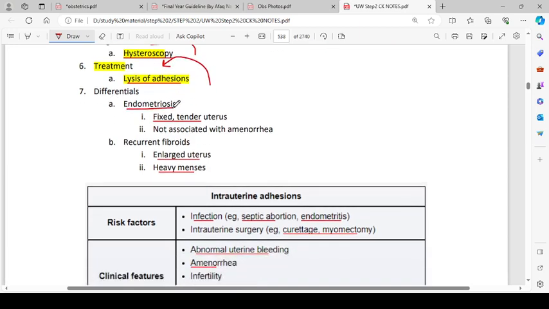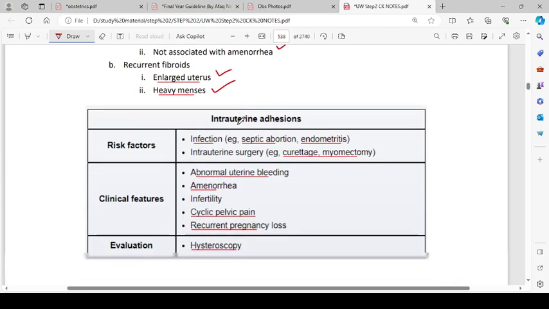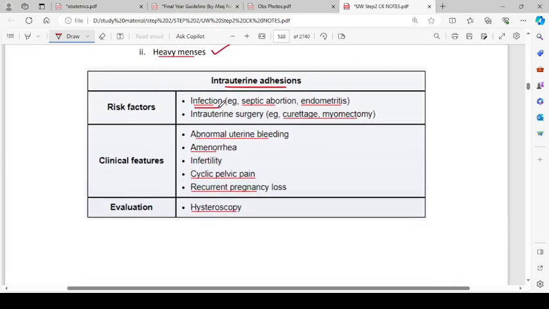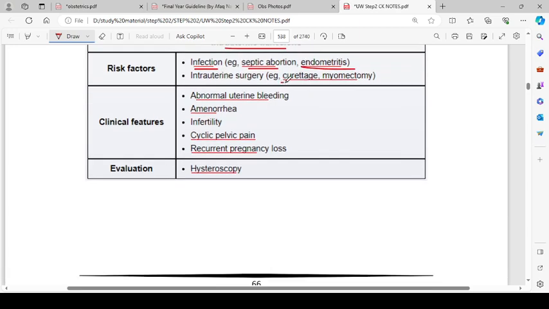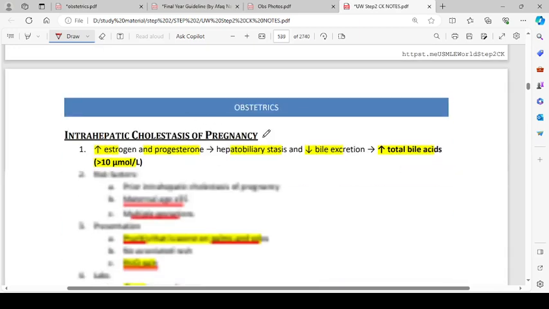Differentials include endometriosis, which has a fixed tender uterus not associated with amenorrhea, and fibroids, which have an enlarged uterus and heavy menses. Intrauterine adhesions, risk factors include infection, septic abortion, and endometritis, and intrauterine surgery like curettage and myomectomy. The clinical features include abnormal uterine bleeding, amenorrhea, infertility, cyclic pelvic pain, recurrent pregnancy loss, and evaluation is done by hysteroscopy.